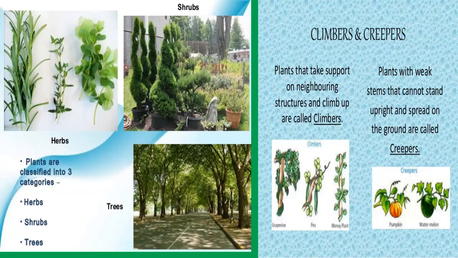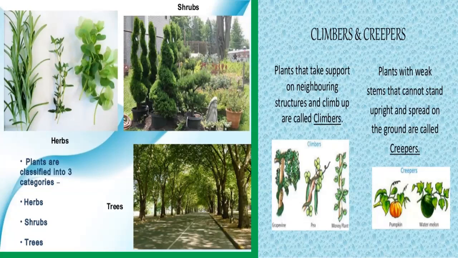There are some plants which are different from herbs, shrubs, and trees. These are called climbers and creepers. Climbers and creepers are the plants with very weak stems which cannot stand upright on their own. So first, I am going to discuss climbers.